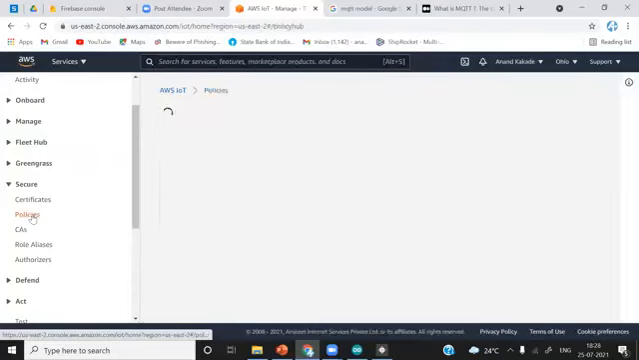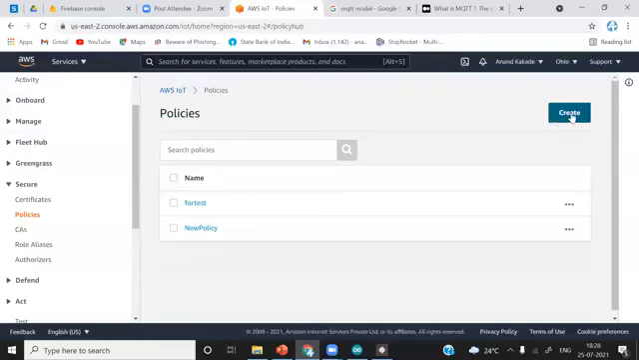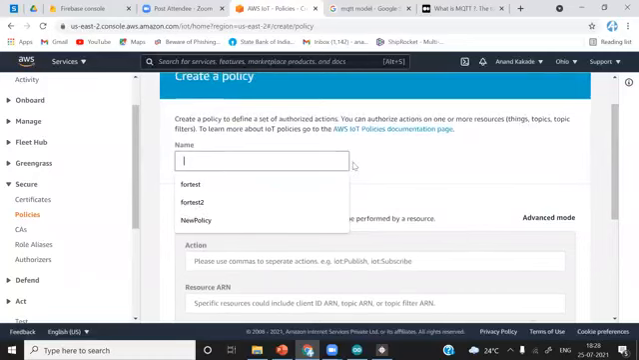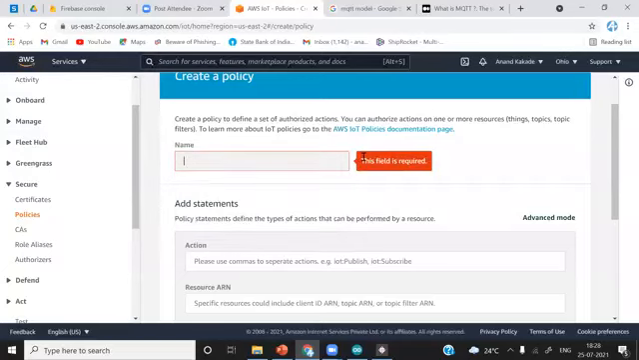So simply what we will do, we'll create a new policy. I already have created a few policies. Simply we will create a new policy. So simply click on create. Then you have to give a policy name. So what I will do, common policy. Give any name you want. IoT policy.